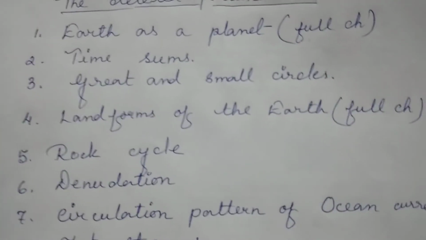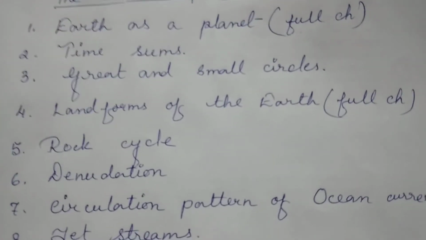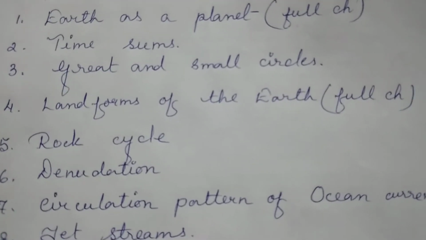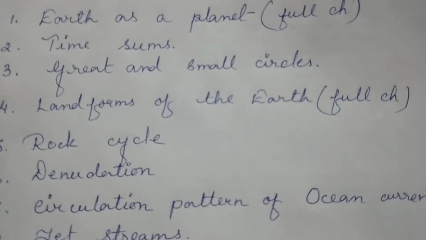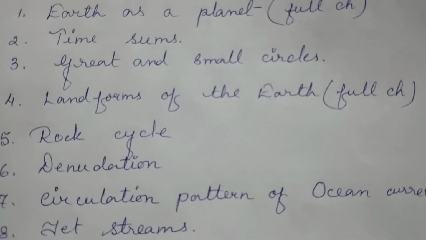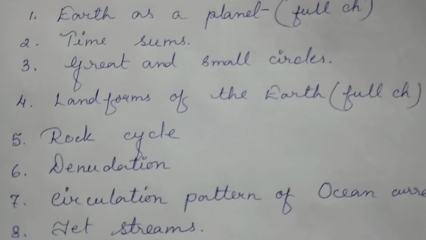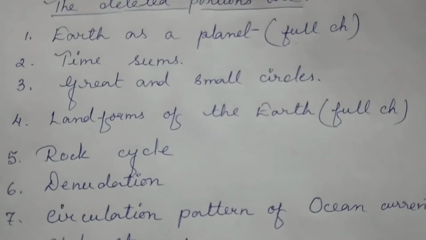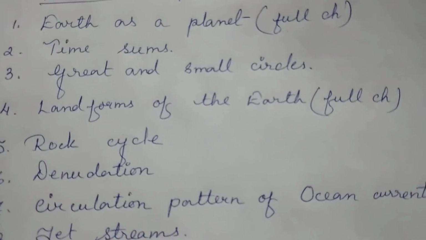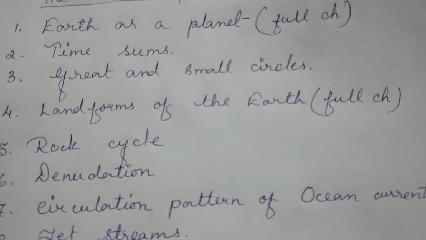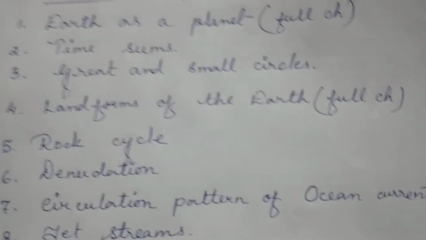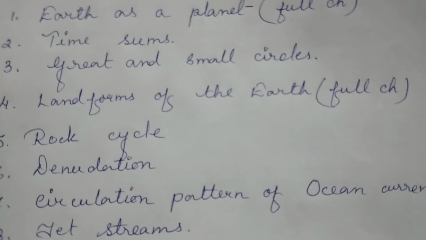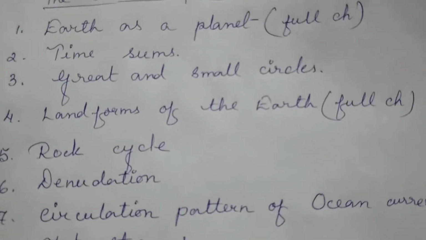Okay, similarly the topic related to great circle and small circle, that is, what is a great circle, what is a small circle, what are the advantages of a great circle, the difference between great circle and small circle. So everything related to great circle and small circle is deleted from the syllabus, but my dear children, the rest of the things of the chapter are there.